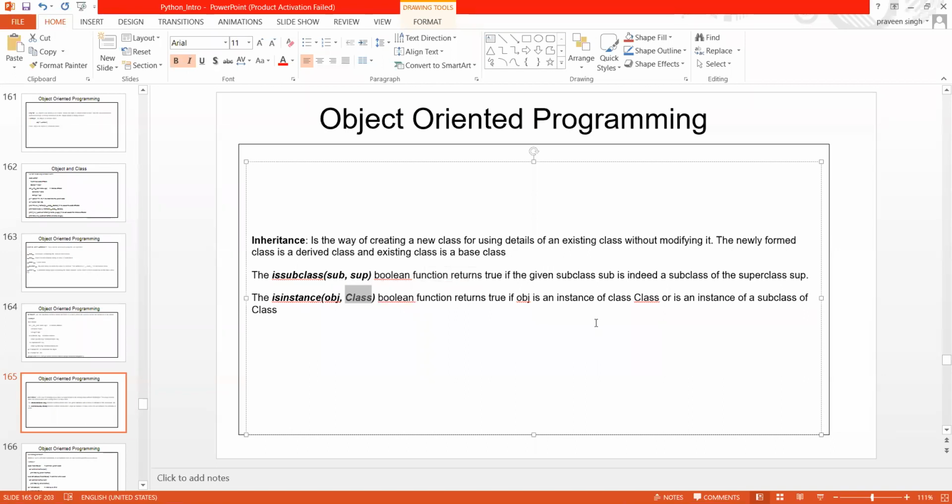Are you getting my point? You just need to know two different class names, that's it. Then you use this method, or function, to know whether this class belongs to that one. So it is a pretty small script written to identify that.